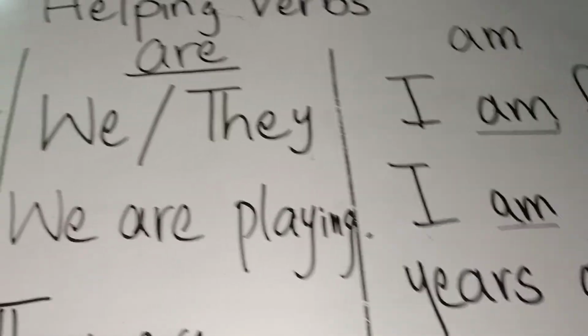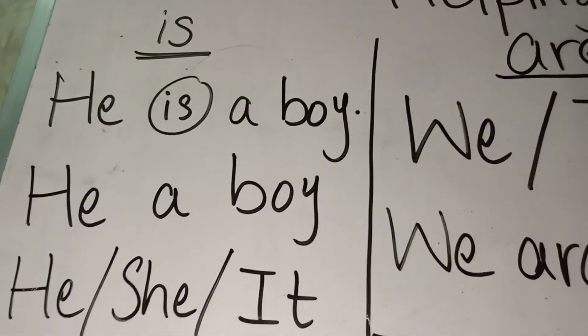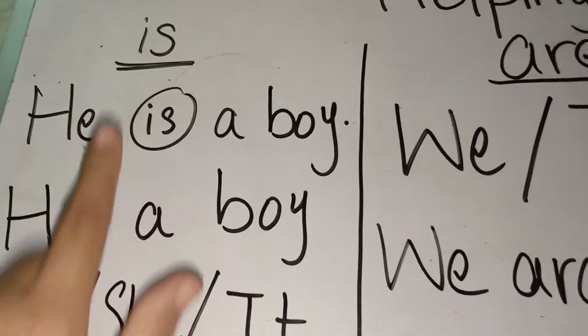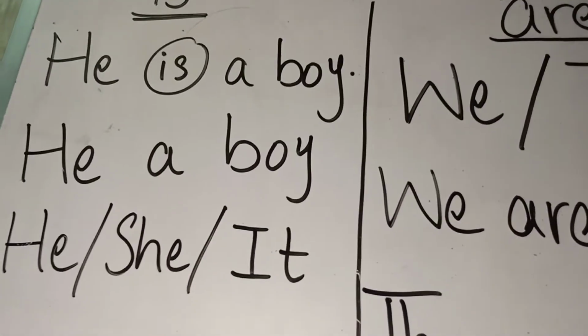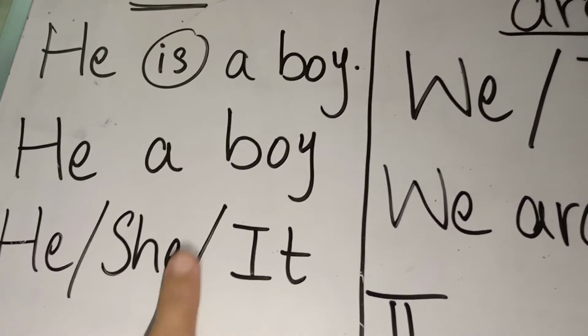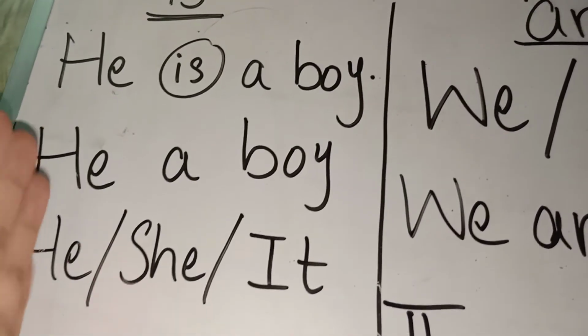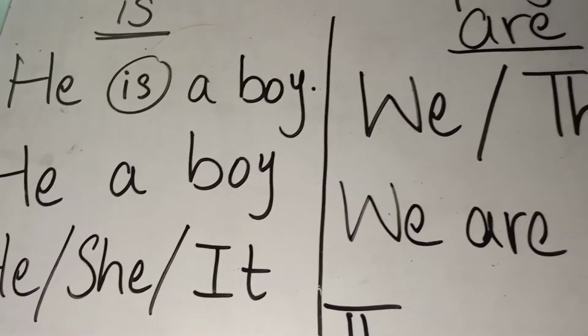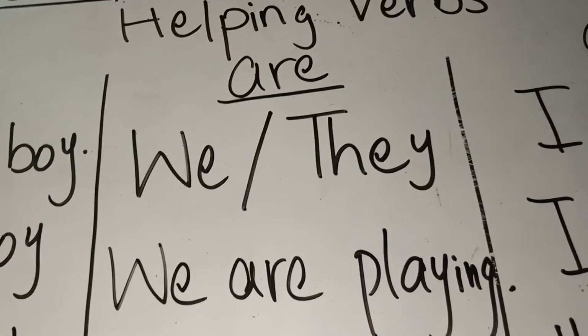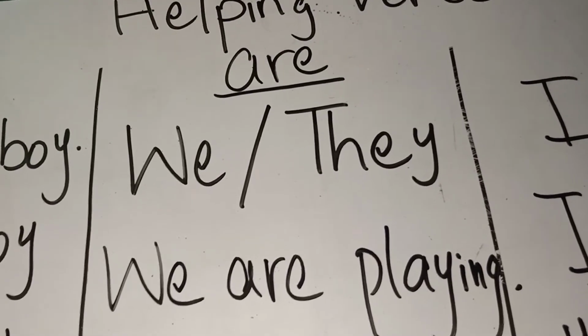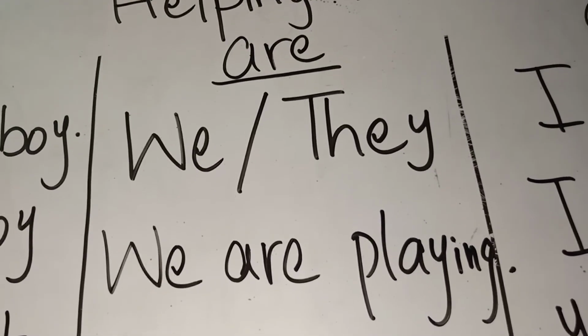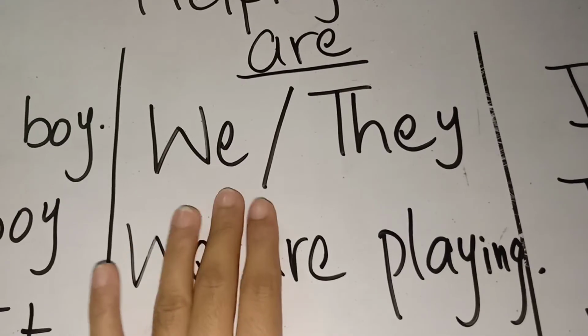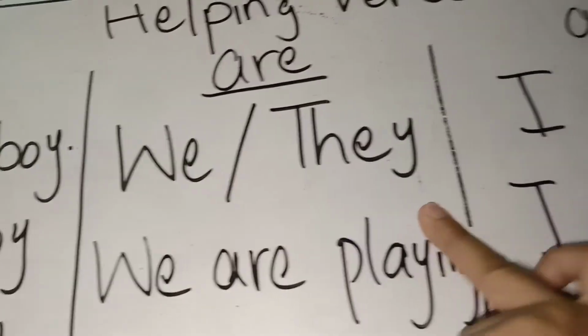Let me repeat again for last time. Is used for singular nouns or singular pronouns. For example, he, she, it, or Ali, Sarah, cat. Are is used for plural nouns or plural pronouns. For example, we or they, or we can say Sarah and I, Sarah and Ali.